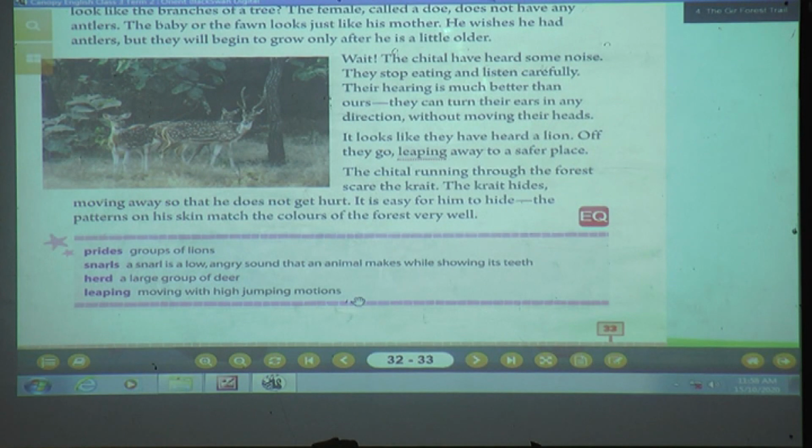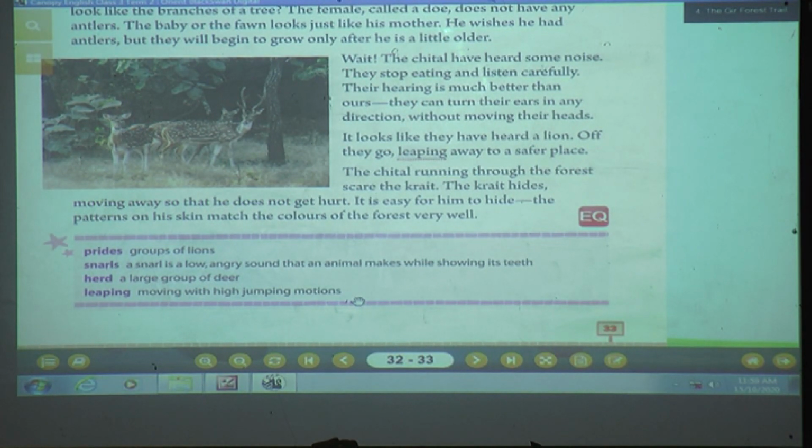It runs very fast. The Chaital running through the forest scared the karat. Okay, why did they run here? The group of deer, the Chaital, is running through the forest. Why? Because they heard a noise. The karat hides, moving away so that he does not get hurt. So the karat was hiding. Karat means here a snake. The snake is hiding in the grass, moving away so that he does not get hurt.